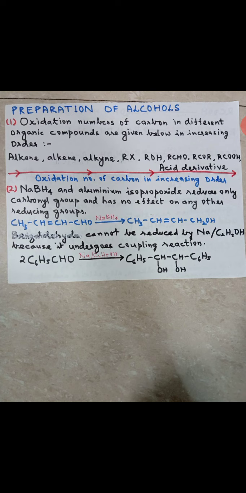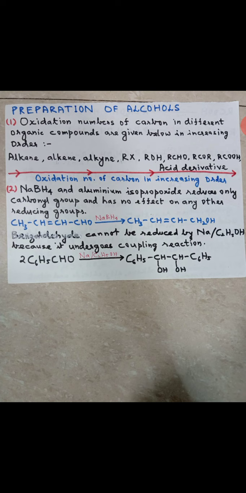Okay, fine. So starting from preparation of alcohols. Already we have done the preparation of alcohols, but here one more thing let me tell you, the oxidation number. You can see it on the screen, the oxidation numbers of carbon in different organic compounds are given below, in the increasing order.